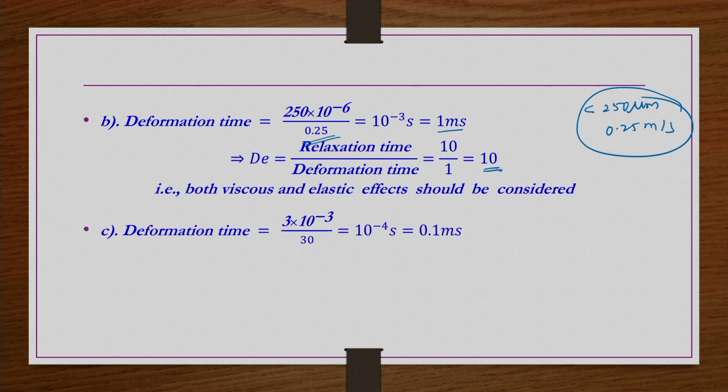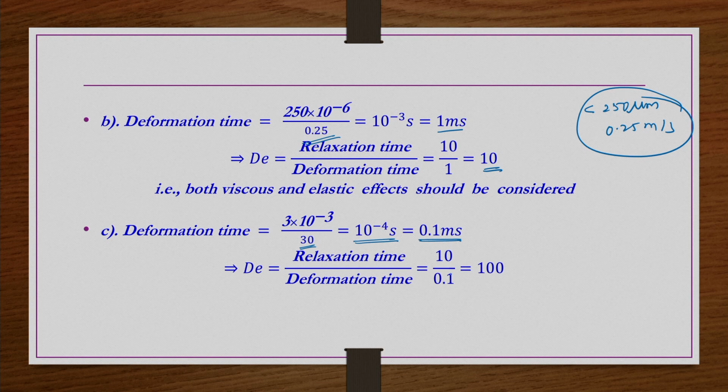The last case is the 3 mm nozzle diameter. So 3 into 10 power minus 3 meters and 30 meter per second is the velocity, giving 10 power minus 4 seconds, that is 0.1 milliseconds. Now the Deborah number is the relaxation time 10 divided by the deformation time 0.1, which is 100. It is a very large value, so the elastic effects would be very strong and you cannot avoid them under any circumstances.